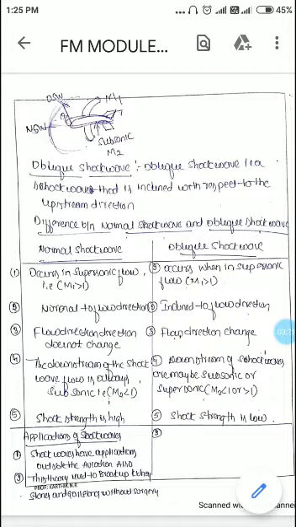Then come to the next concept, that is the application. Normally, shock waves have applications outside aviation also. They can be used in the medical field for the treatment or breaking up of kidney stones and gallbladder stones with the help of this shock wave technique without any surgery.